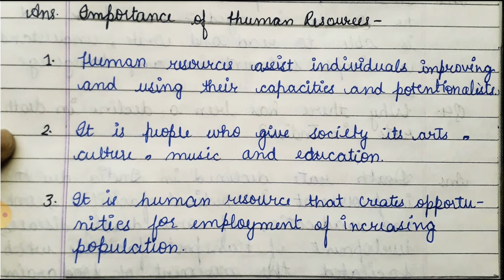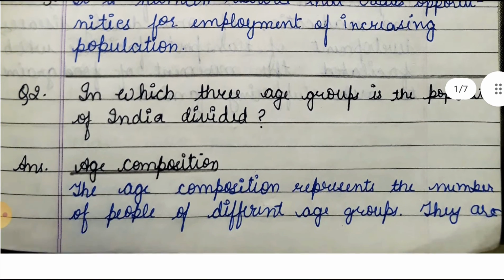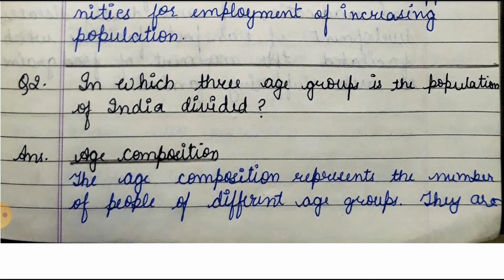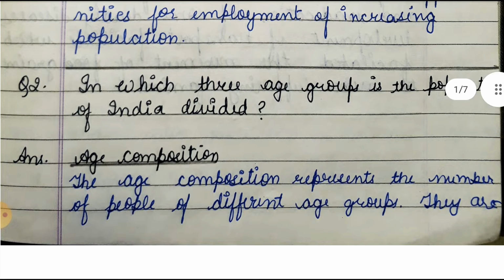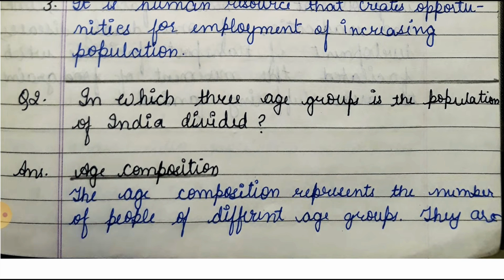Okay friends, so this was our first question, and our second question is in which three age groups is the population of India divided? So we have to tell about the age groups that are considered in India. So how many in three age groups it is divided and which are these groups? So firstly in the answer we will tell about the age composition.